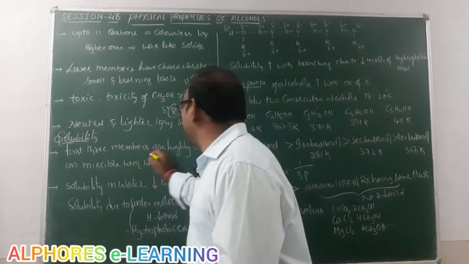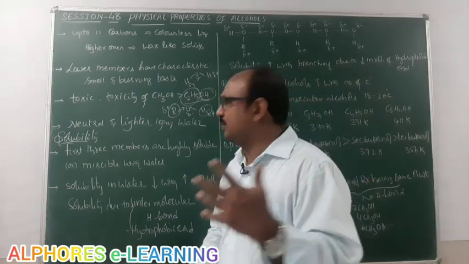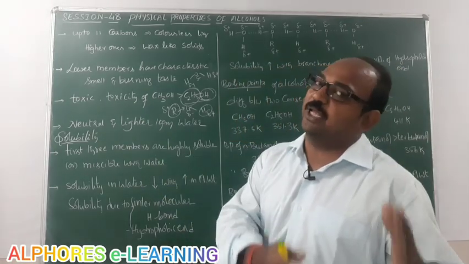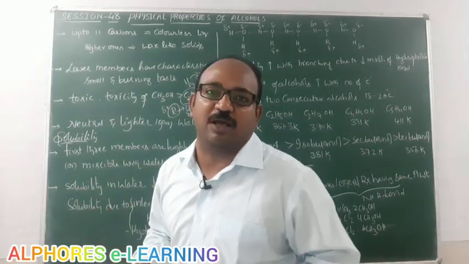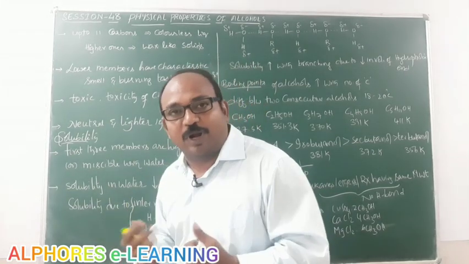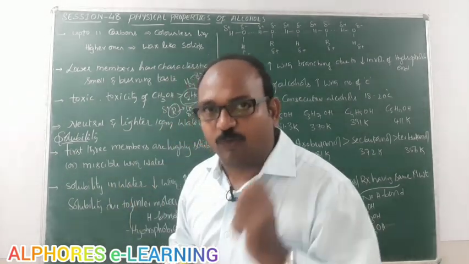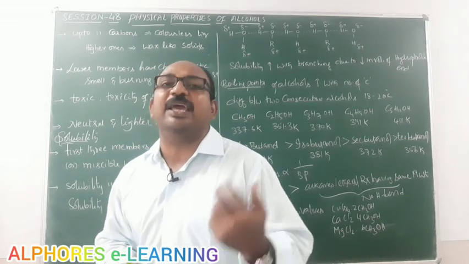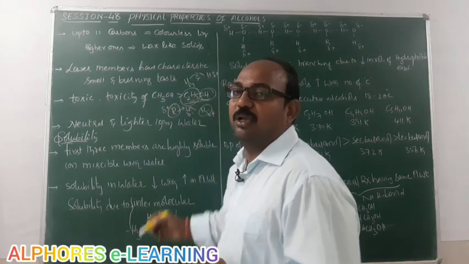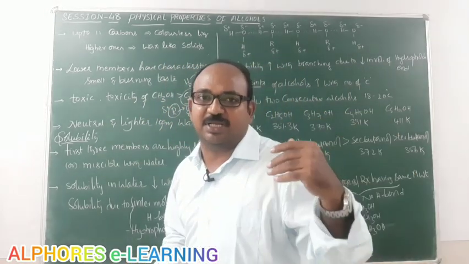So the first three members are highly soluble or miscible with water, that means methyl alcohol, ethyl alcohol and propyl alcohol. So after that what happened? In methyl alcohol, one carbon is there in the alkyl group. In ethyl alcohol, 2 carbons are there. In propyl alcohol, 3 carbons are there.